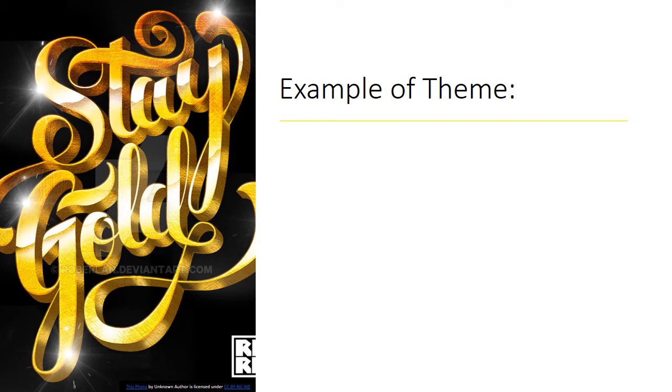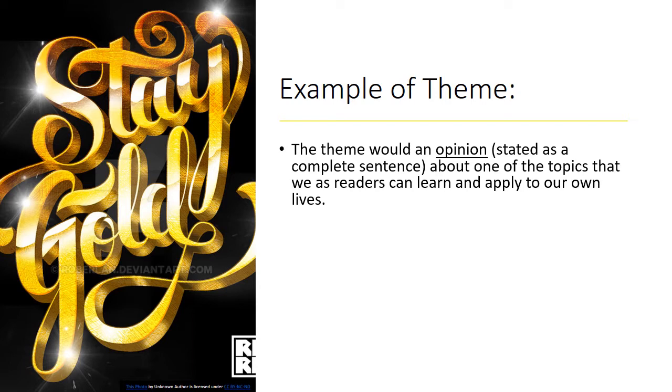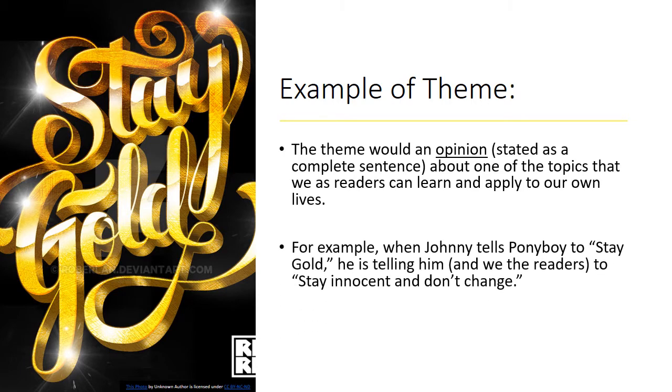So how does this differ from theme? Well, a theme is an opinion stated as a complete sentence about one of the topics that we as readers can learn and apply to our own lives. For example, when Johnny tells Ponyboy to stay gold, he is telling him and we the readers to stay innocent and don't change. So the theme would be stay innocent and don't change. That's an opinion and it deals with the topic of innocence. And please note, stories and texts can have more than one theme.